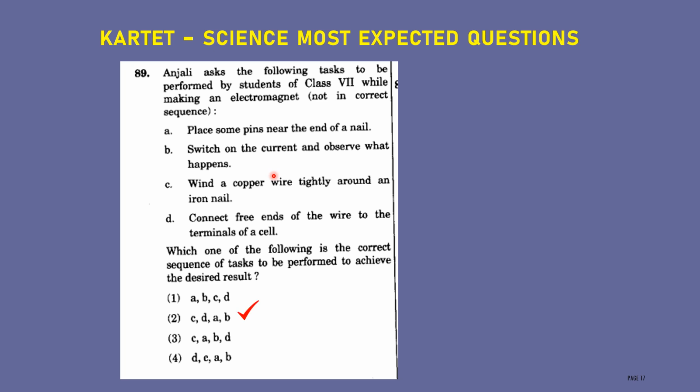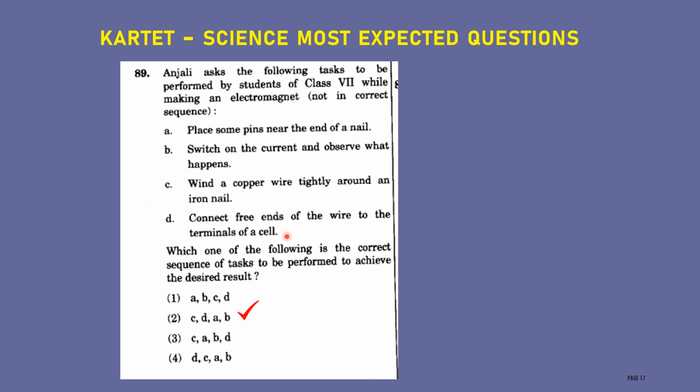Let us verify. First one is C. Wound, that is not wind. Wound a copper wire tightly around an iron nail. First you have to take an iron nail, then take one copper wire and wound it properly around the nail. Then next one is D. Connect free ends of the wire to the terminals of a cell.